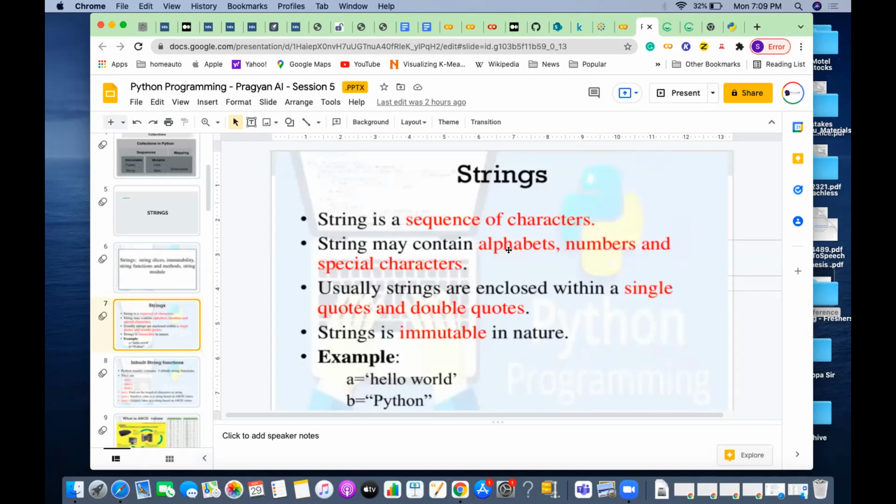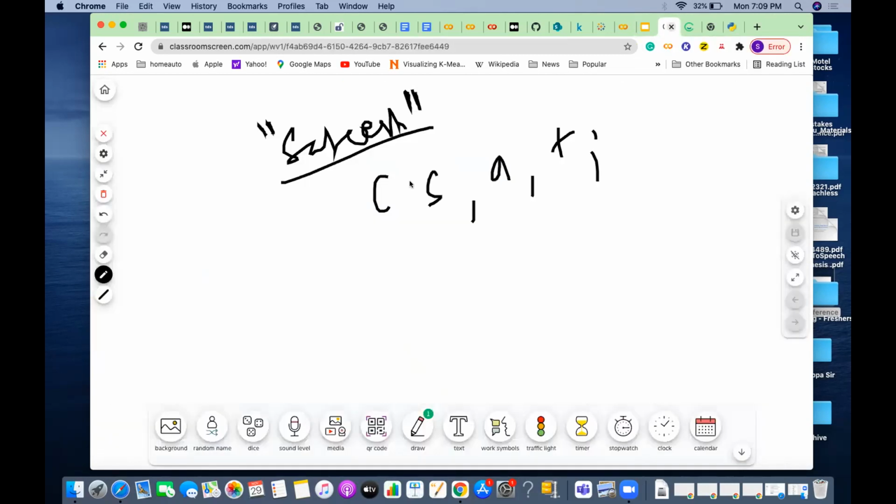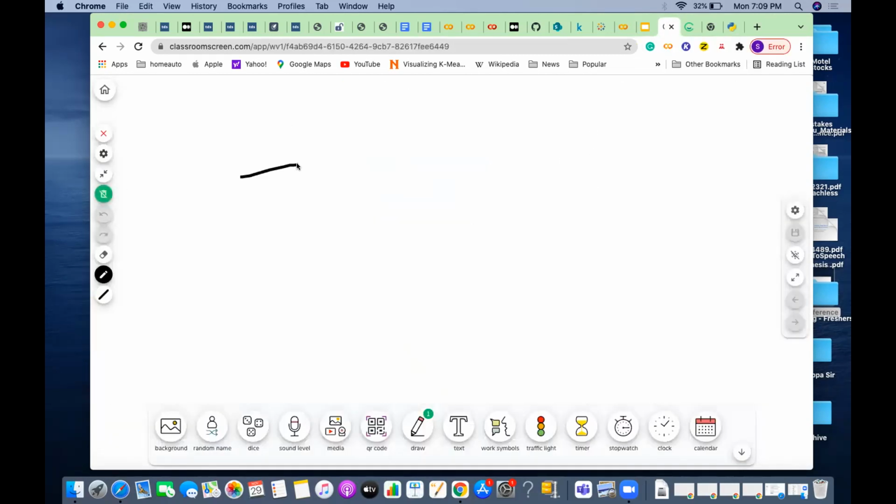What are the things it can have? It can have alphabets, numbers, and special characters. Special characters are things like space and star. Alphabets are small a to z and capital A to Z, and digits are 0 to 9.